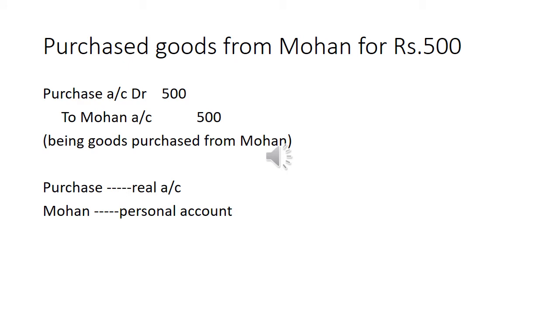Purchased goods from Mohan for rupees 500. In this transaction, goods are purchased from Mohan, so it is a credit purchase. Purchase account debit to Mohan account. Purchase is real, then Mohan is a personal account.